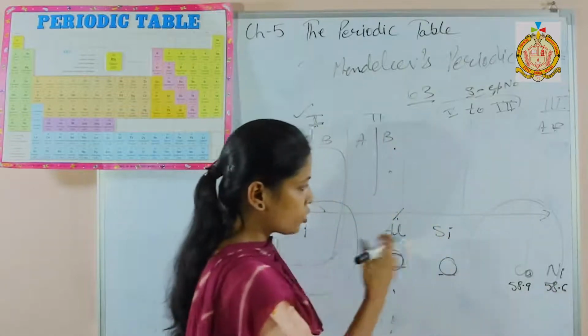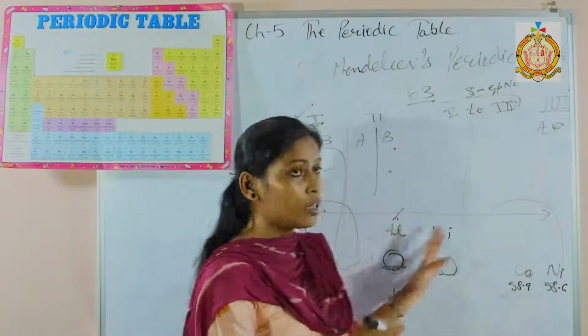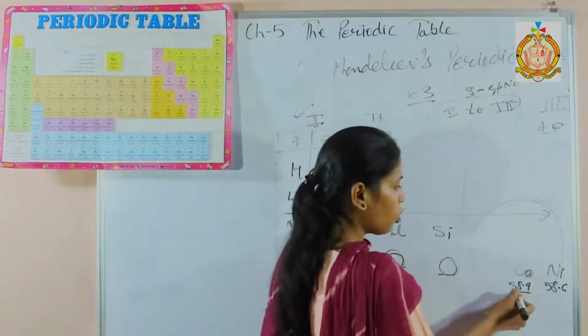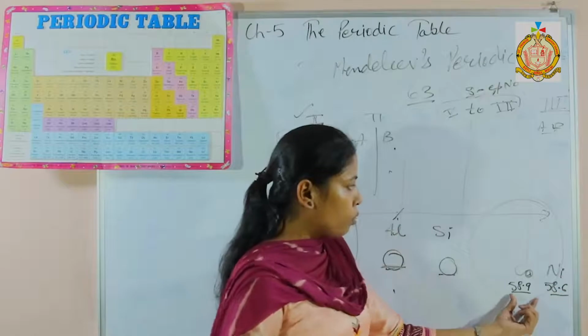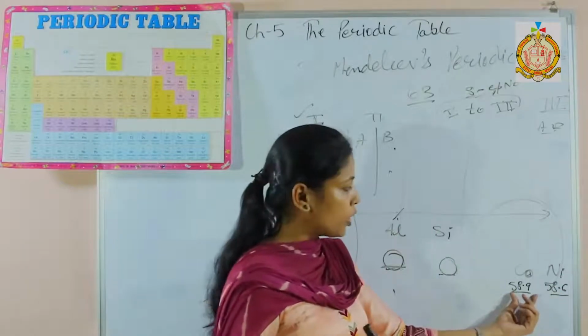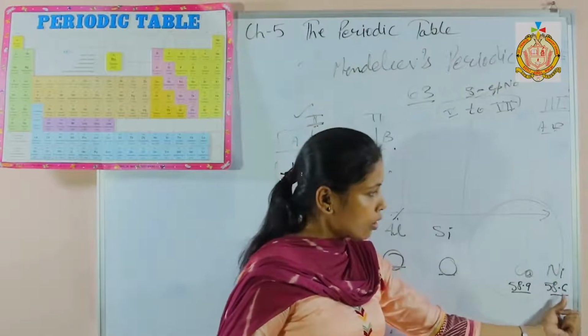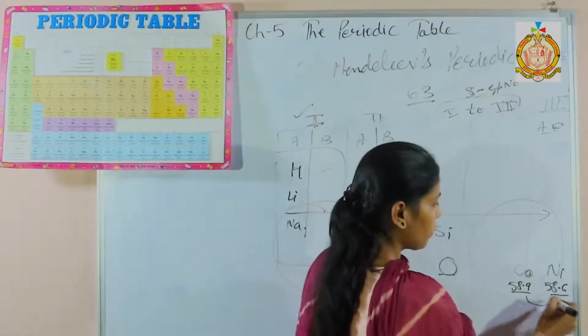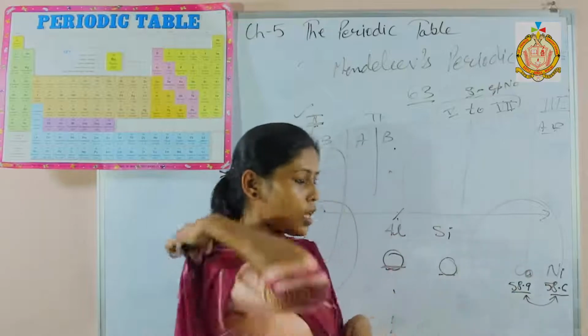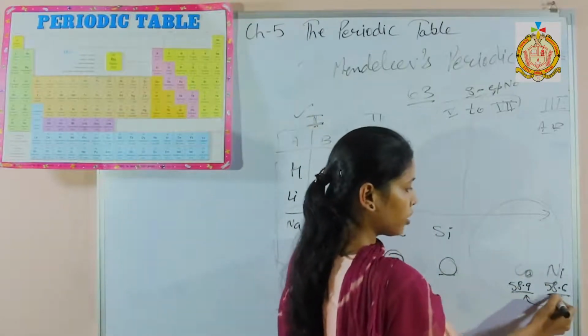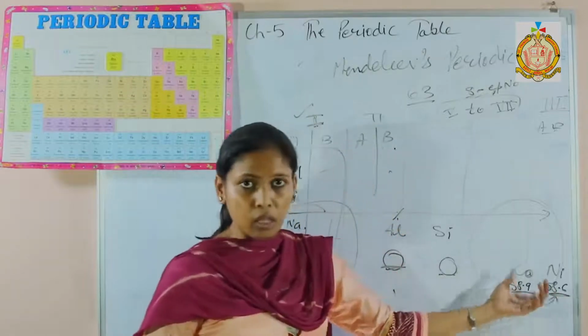He arranged the elements according to increasing mass number. But when we see cobalt and nickel, the masses are 58.9 and 58.6. So by mass, they should be swapped, because here there is a decreasing order, but it should be increasing. So that is the defect.